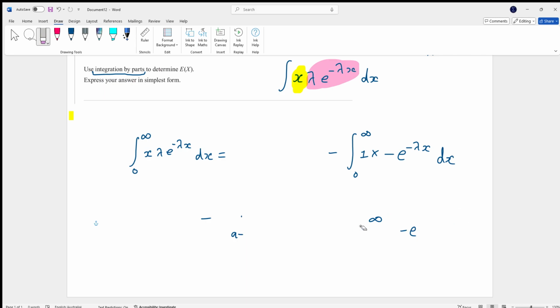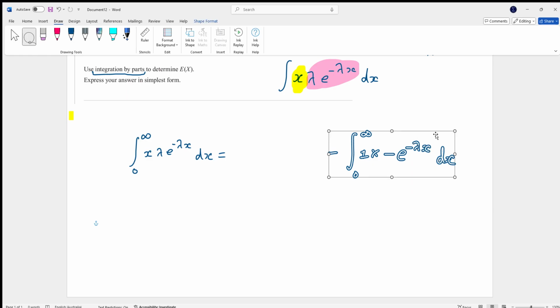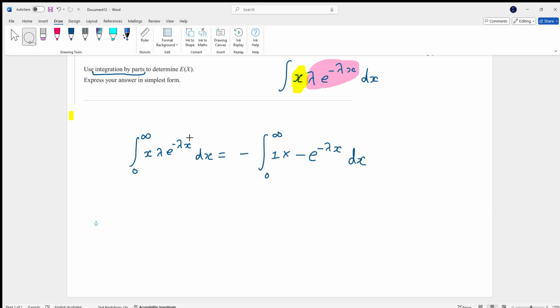Okay. So we are left with this at the moment, which is a lot easier of an integral to work with. Now, I would take the negative outside the front, so you have positive. Now, I'm going to replace the infinity with a limit again. So the limit as a goes to infinity, the integral 0 to a of e^(negative lambda x) dx.